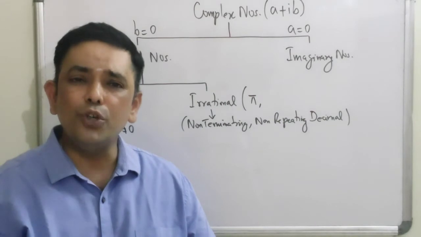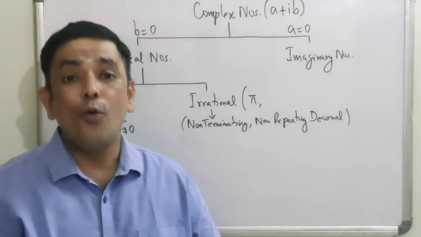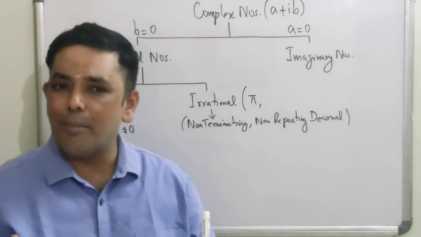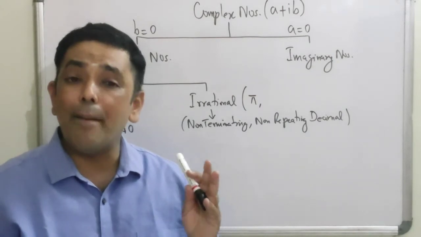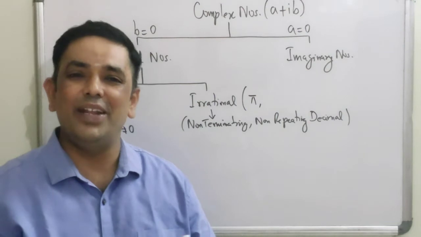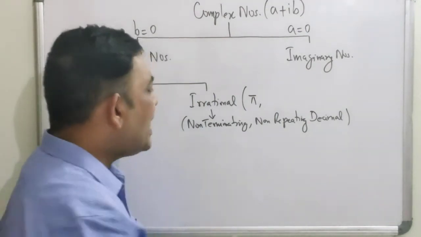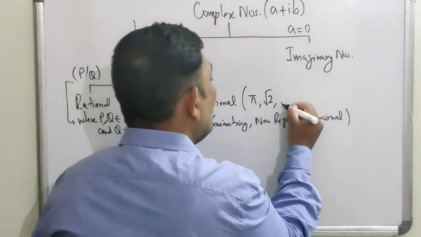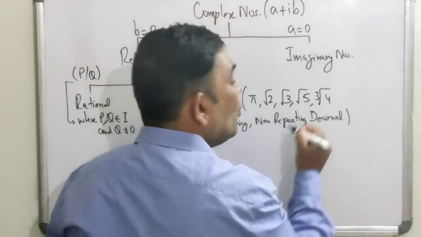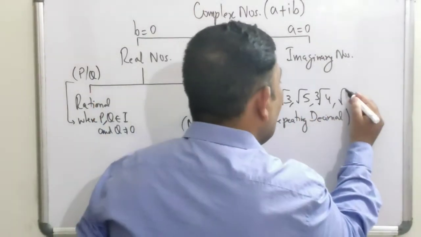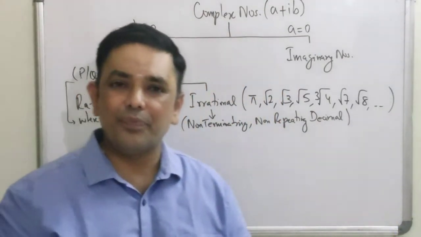Alright? So let's complete that discussion. So what is pi? It's an irrational number. What is 22 by 7? It's a rational number. But sir, isn't pi equal to 22 by 7? No. Pi is approximately equal to 22 by 7. Its actual value is not 22 by 7. Alright? What are the other examples of irrational numbers? Root 2, root 3, root 5, cube root of 4, root 7, root 8, and so on. You keep writing. Okay.